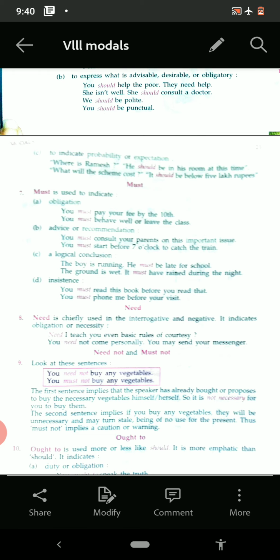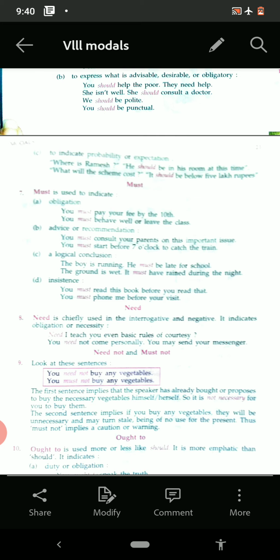Then the next one is advice or recommendation. You must consult your parents on this important issue. It is an advice. Then you must start before 7 o'clock to catch the train. So it may be a recommendation also.